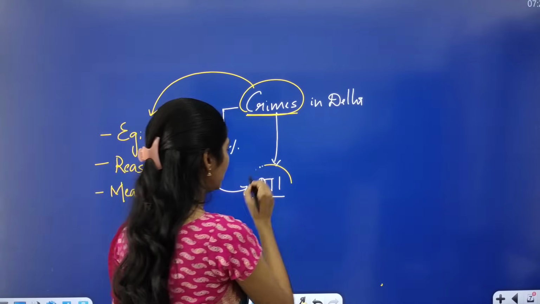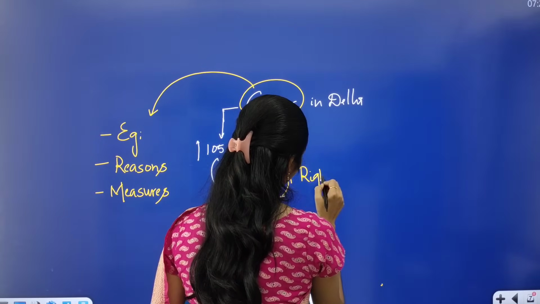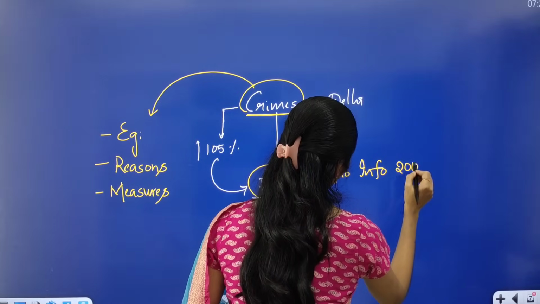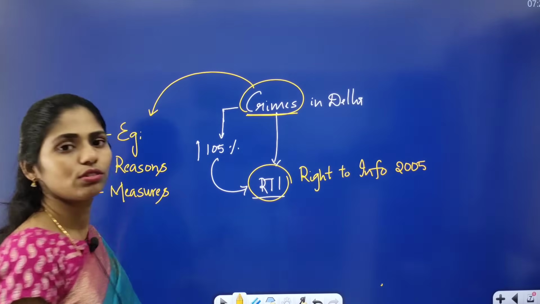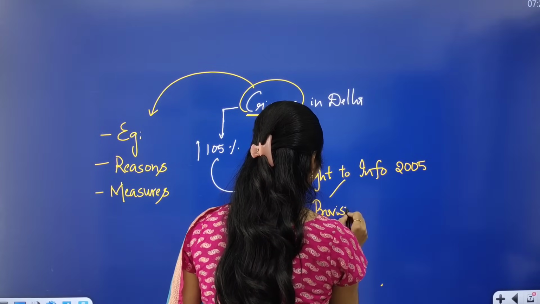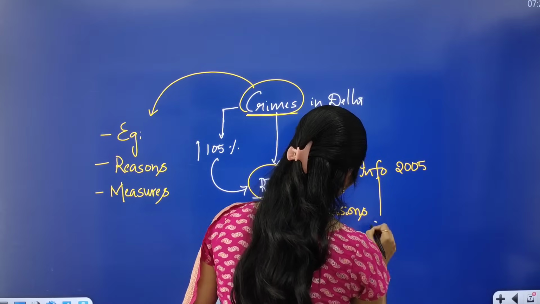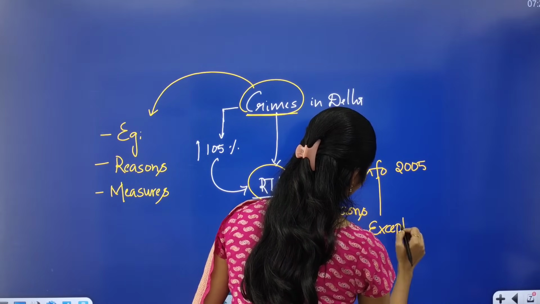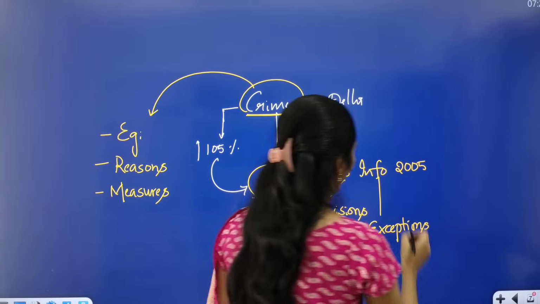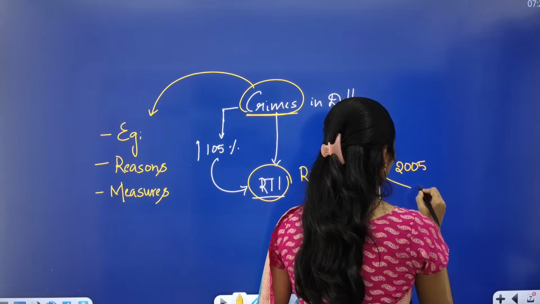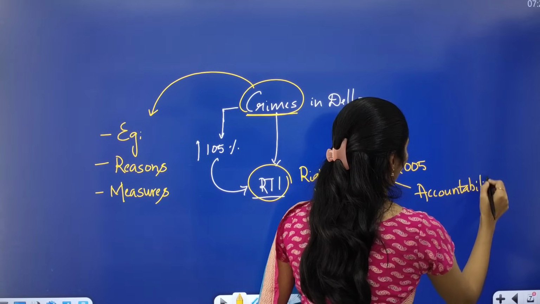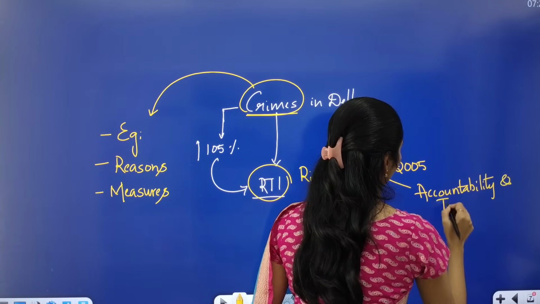And next here is RTI. It is nothing but Right to Information. We came up with this act in 2005, the Right to Information Act of 2005. You have to see what the provisions of this act are, what the exceptions are, that is, which information cannot be disclosed, and how it improved accountability and transparency.